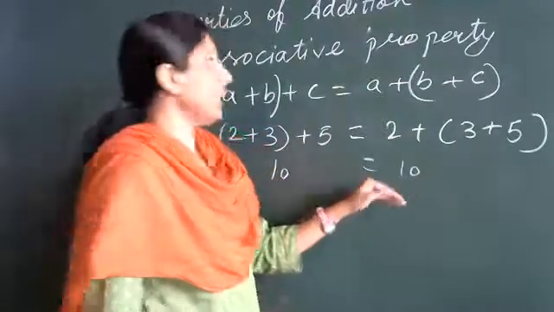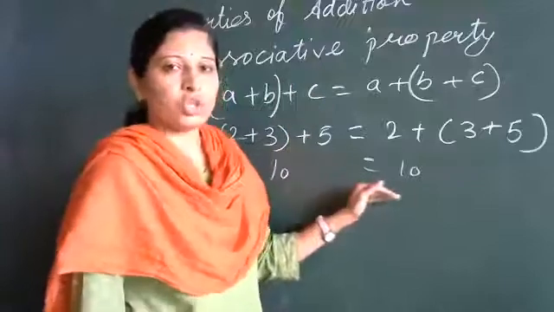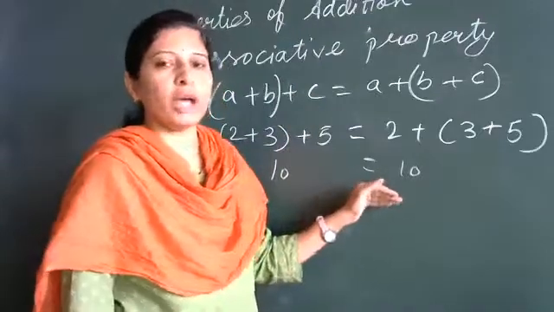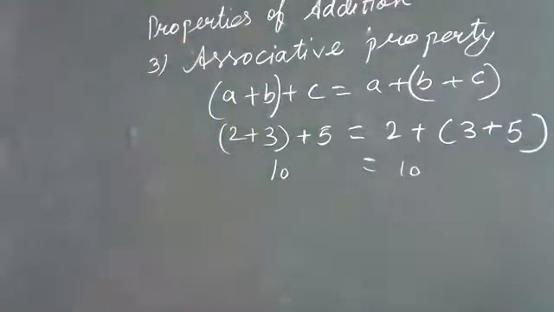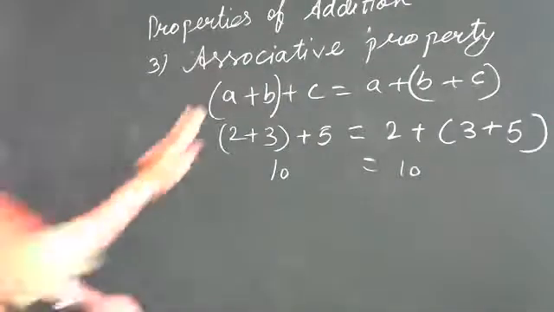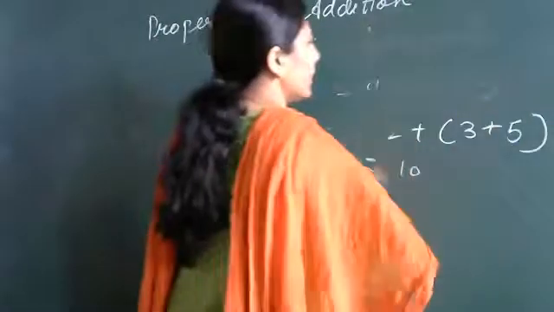So till here we have seen associative property, commutative and the closure property. Any doubt till here? No, ma'am. Now we will see our next property, that is identity element.